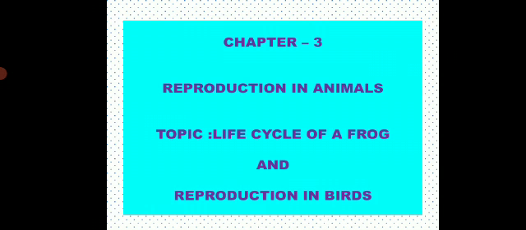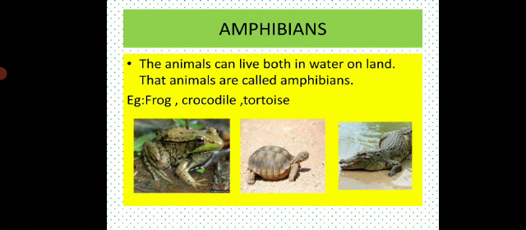First we will learn about what amphibians are. The animals that can live both in water and on land are called amphibians. For example, frog, crocodile and tortoise. These are examples of amphibians.